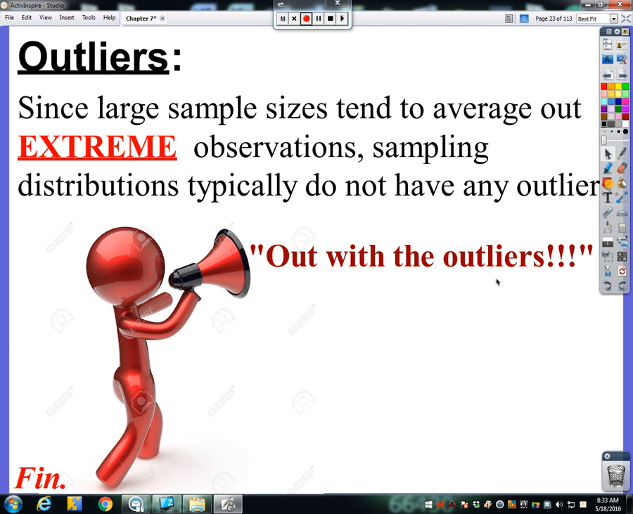Now, with outliers, we kind of skipped over the O of our SOCs, but since our large sample sizes tend to average out extreme observations like rolling multiple ones or multiple sixes, then really sampling distributions don't have outliers. So that's another really nice thing about sampling distributions. We don't have to deal with these possibilities of extreme values that are going to throw off all of our data.